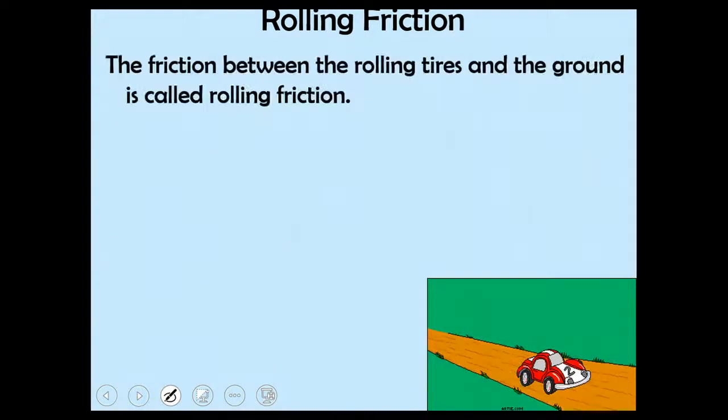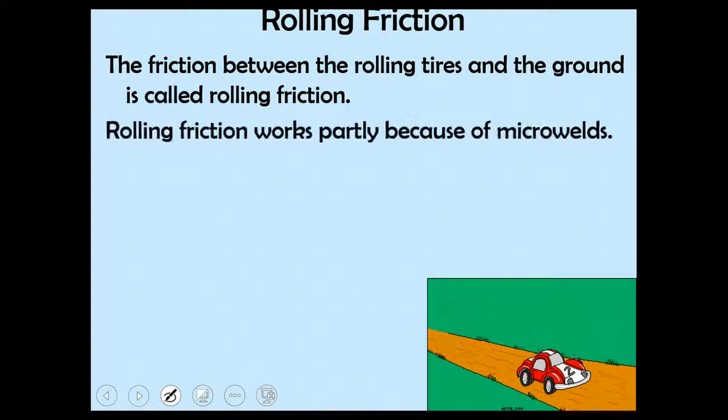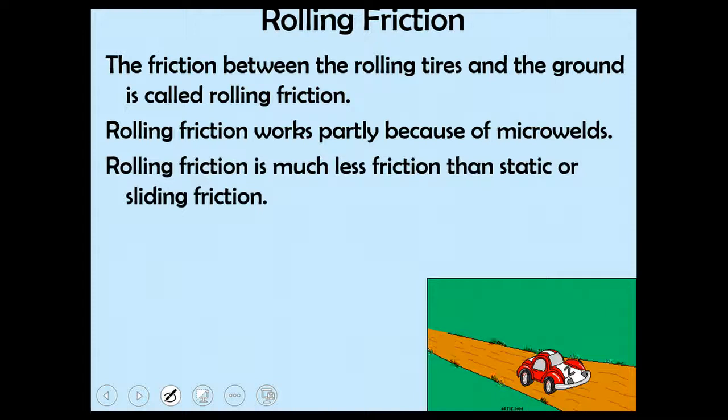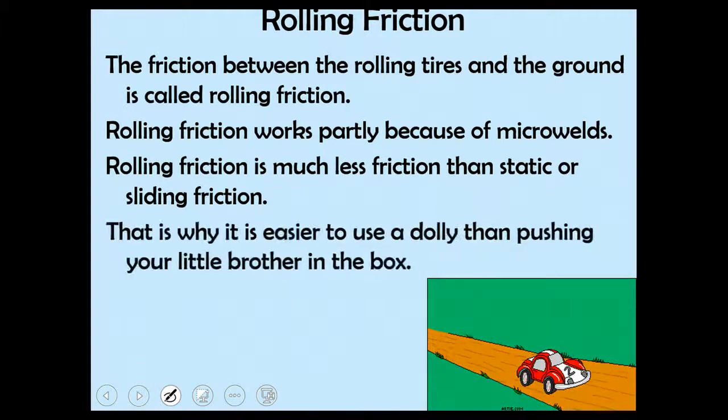The friction between rolling tires and the ground is called rolling friction. Rolling friction works partially because of micro welds. Rolling friction is much less friction than static or sliding friction. And that is why it's easier to use a dolly than pushing an object or pushing your little brother in that box.